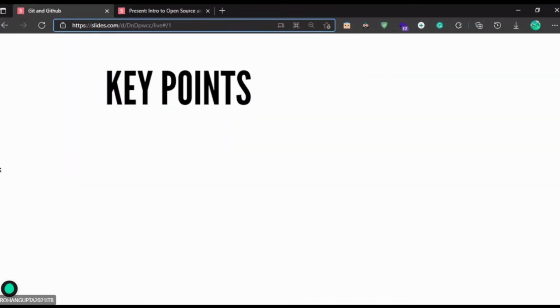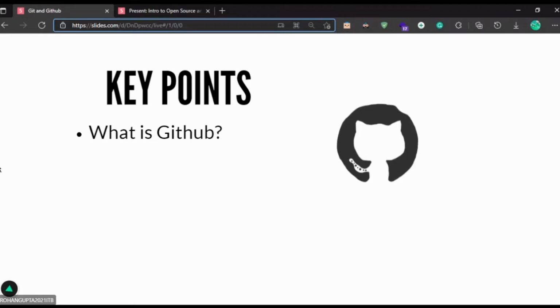Okay, nice. So here are some of the key points. First of all, let us discuss a few points. What is GitHub? GitHub is a software as a service business model by Microsoft which offers a wide variety of features like code hosting, version control system, collaborative coding, automation and CI/CD, security, client apps, project management, and a lot more. Currently, let's focus on the coding part and the version control part.